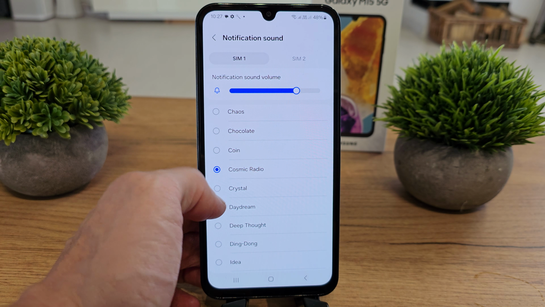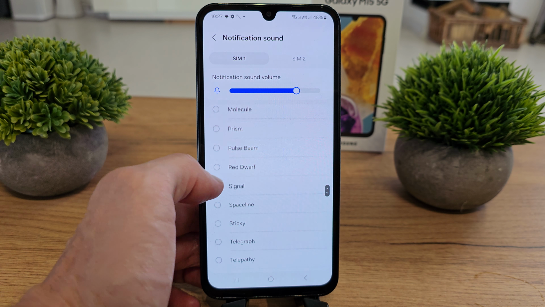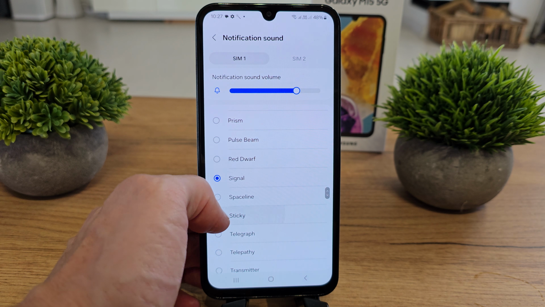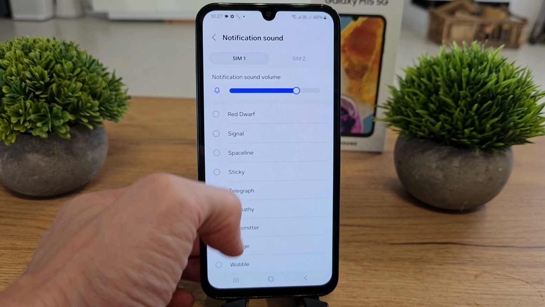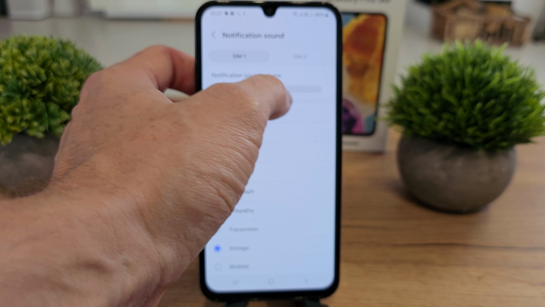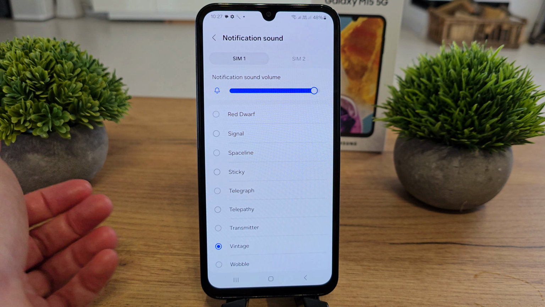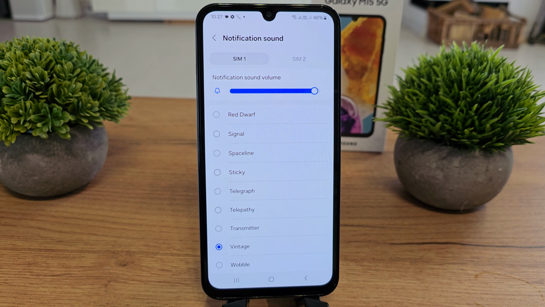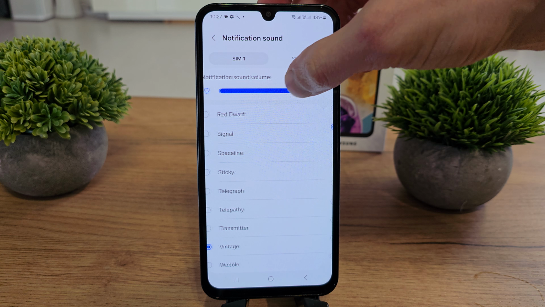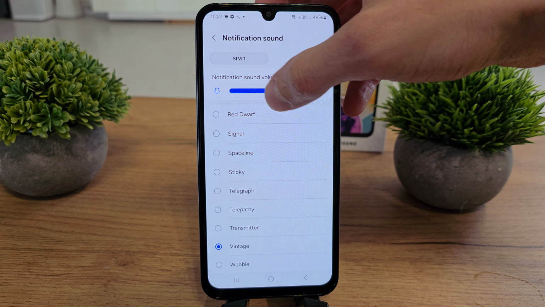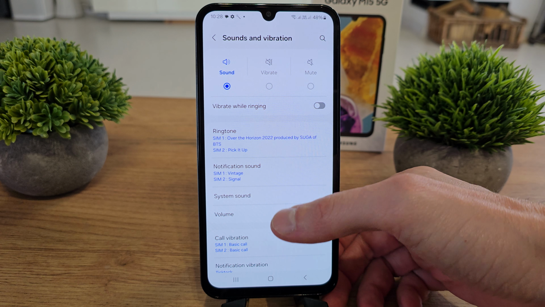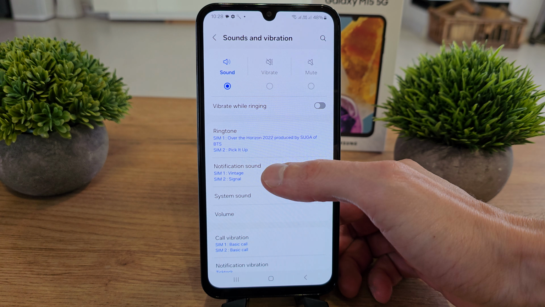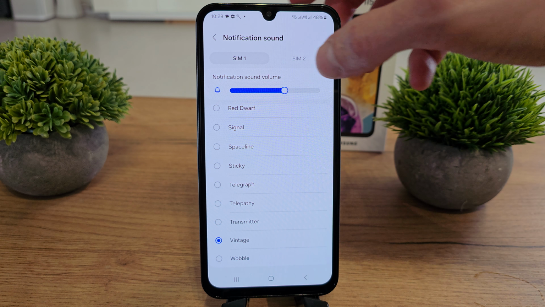You have to choose whatever notification sound you want, you like, or whatever else. You can choose the volume of the sound, of course, here. And after that, when you accomplish the choice of notification sound, it will be set up for your SIM 1.